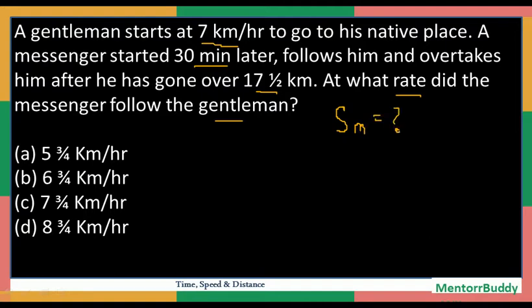The speed of the messenger we need to calculate, and the respective options are 5 3/4 kilometers per hour, 6 3/4 kilometers per hour, 7 3/4 kilometers per hour, and 8 3/4 kilometers per hour.